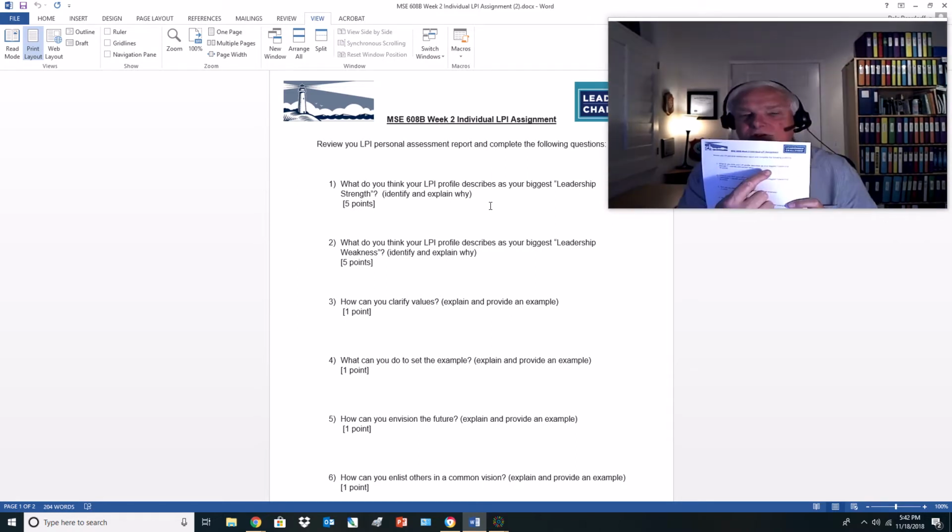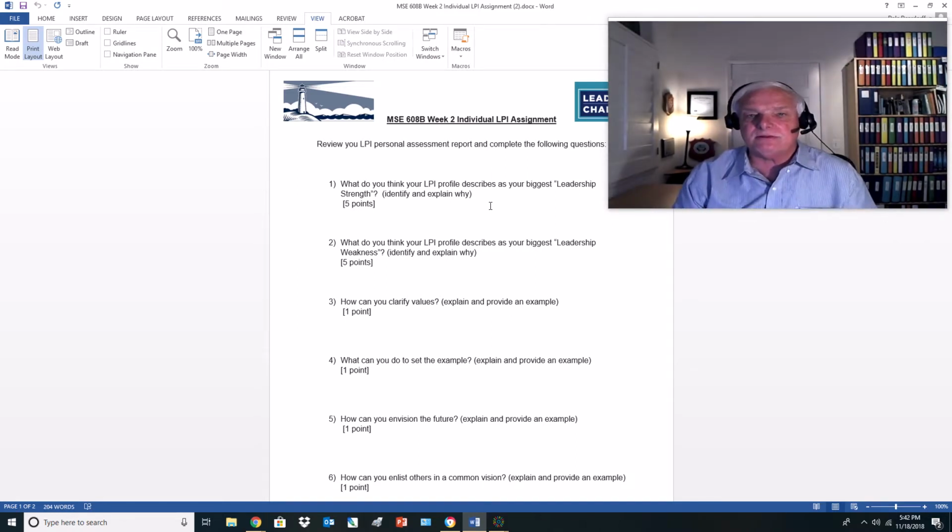So the first one is your strengths. Those are going to probably be the areas that you see the highest response or the highest or increased numeric for yourself in the grading. The next question is going to be the biggest weakness. Those are going to be areas or gaps, areas that you might have gotten graded low on. And what we were asking you to do is reflect, really do an analysis of that report that you got and answer these questions. You've got the first two, which is going to be your biggest strength, your biggest weakness,